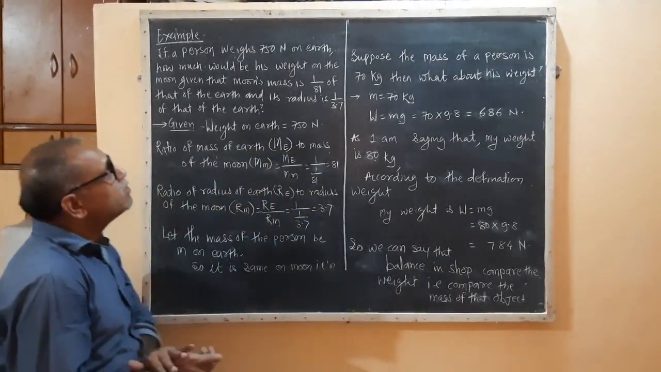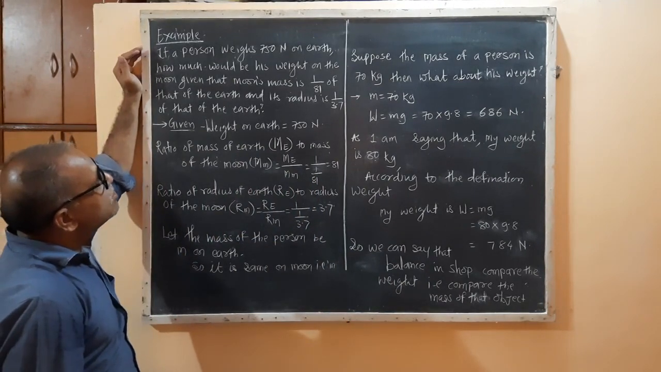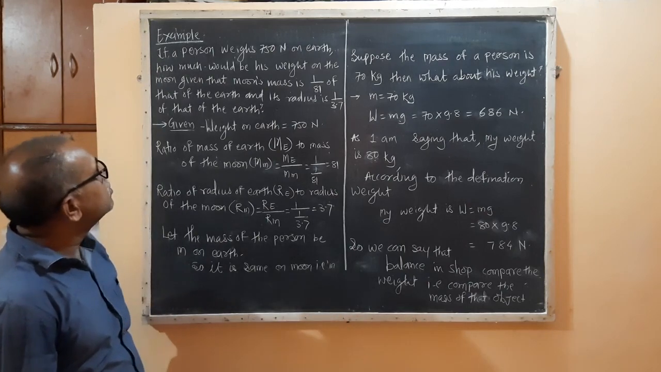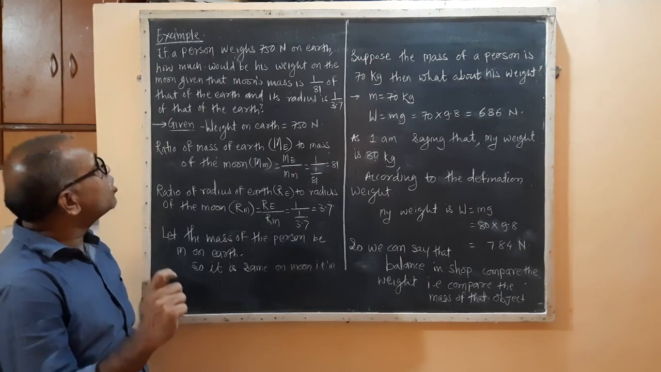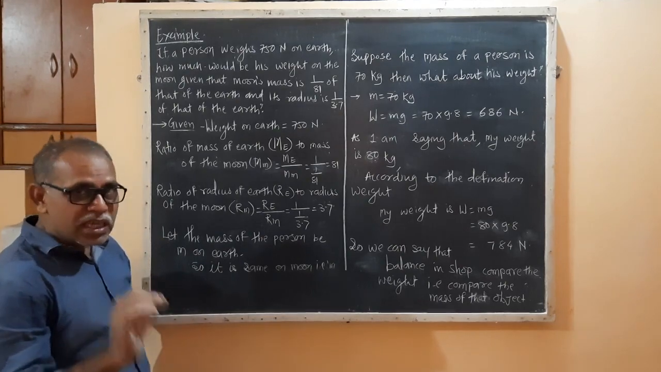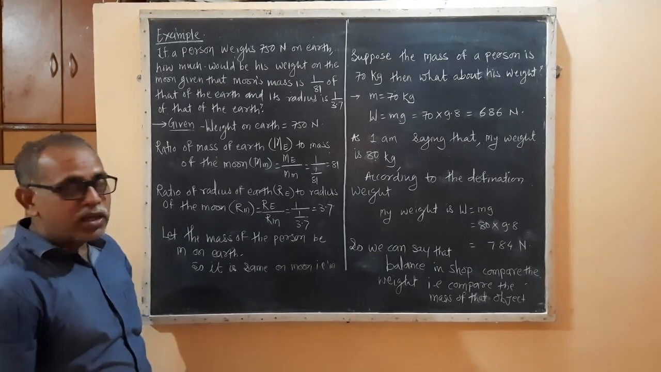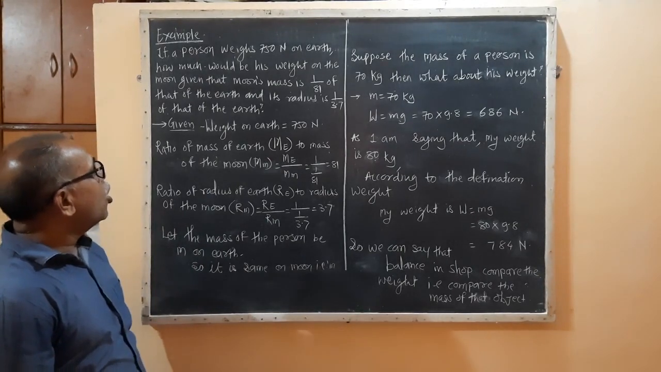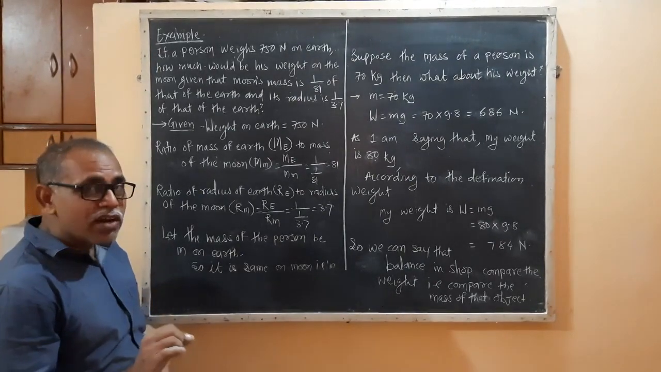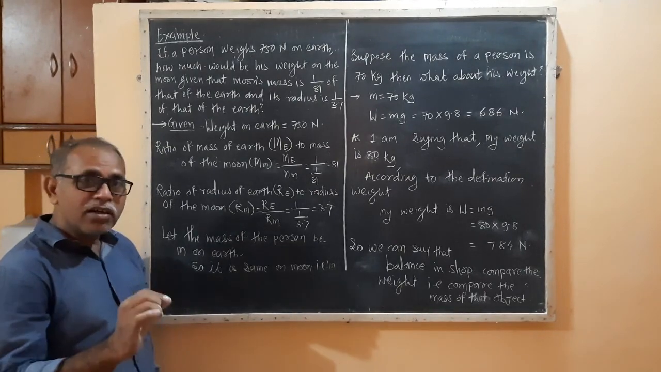Now come to the next point. One example is given here. If a person weighs 750 Newton on earth, how much would his weight be on the moon? Given that the moon's mass is 1/81 times that of the earth, and its radius is 1/3.7 times that of the earth. Is it clear?